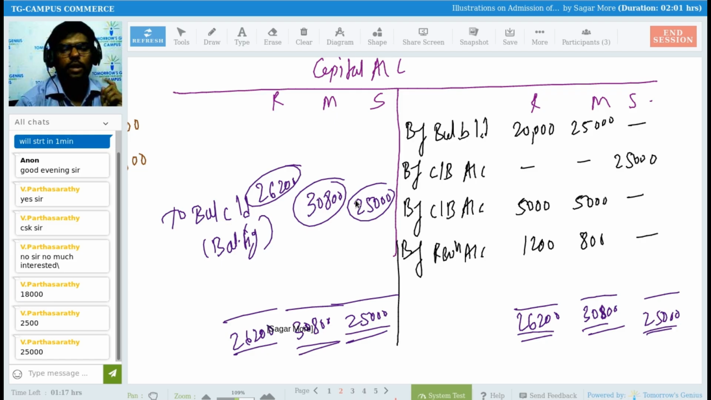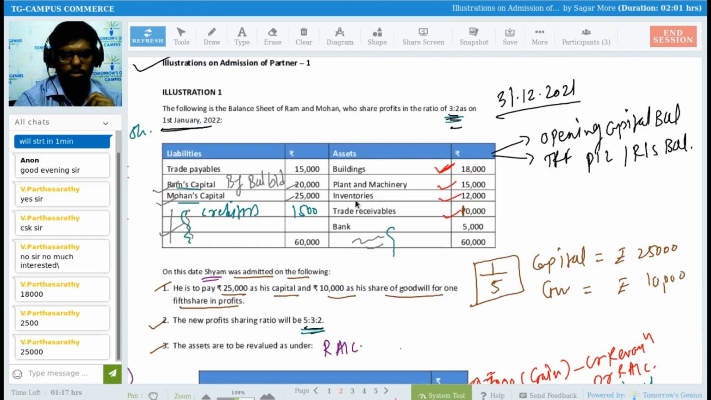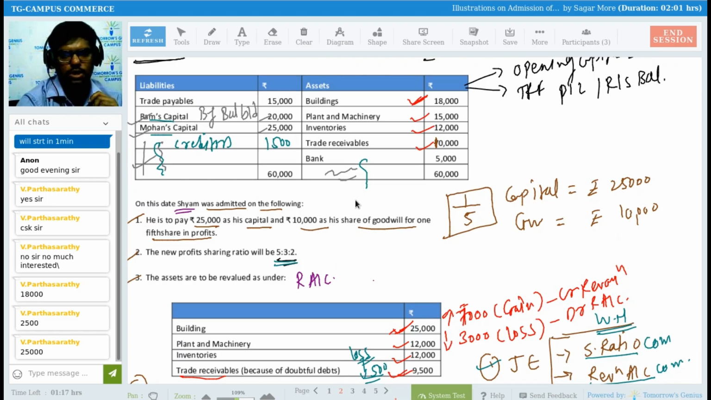Right? Okay, so whenever we are preparing the balance sheet now, I need to write down these capital balances on the liability side, right? So on the balance sheet liability side, capital will be reflected: 26,200, 30,800 and 25,000, right? Apart from that, sir, I will be writing building also in the new balance sheet. At what price, sir? At 25,000, right? Because of adjustment. Plant and machinery at 12,000, sir. I'm writing plant and machinery at 12,000. Inventory at 12,000 also. Same value. Trade receivable 9,500 rupees, right?